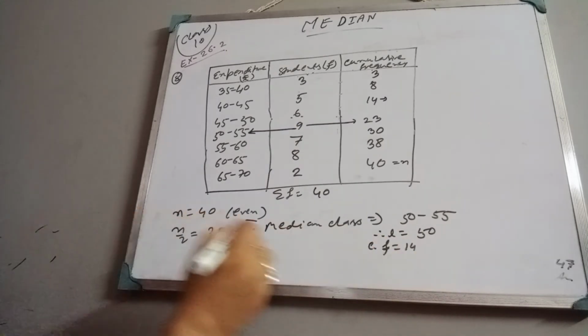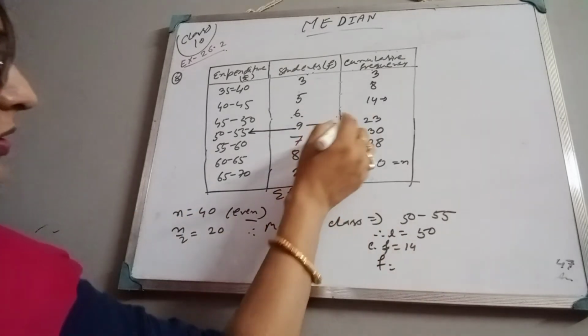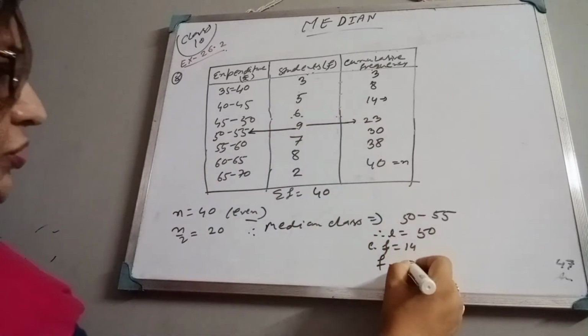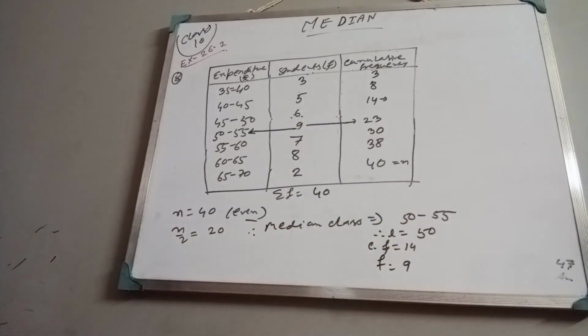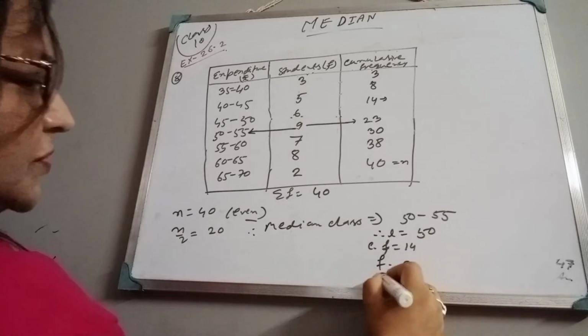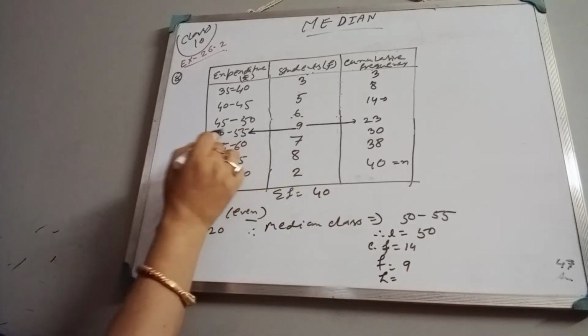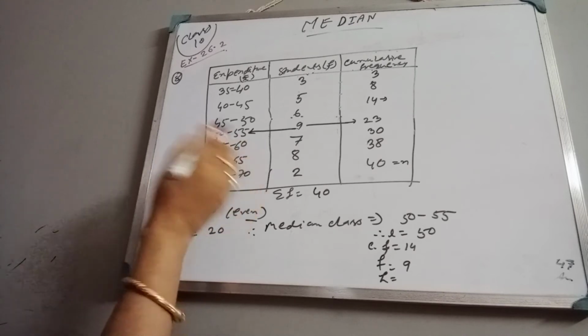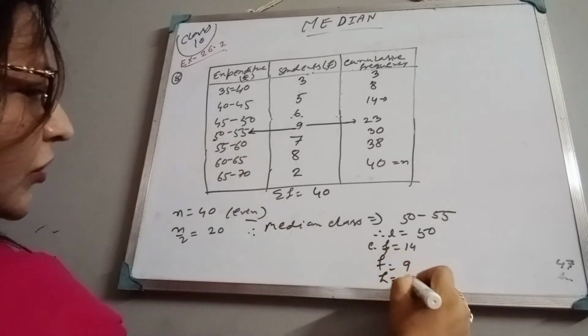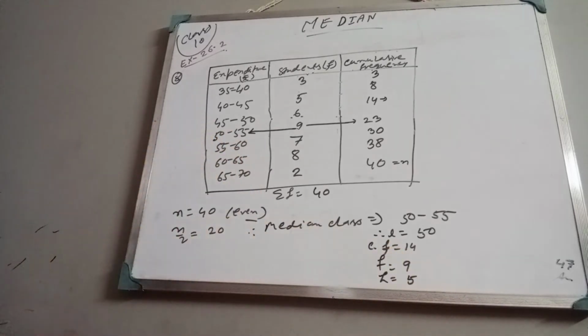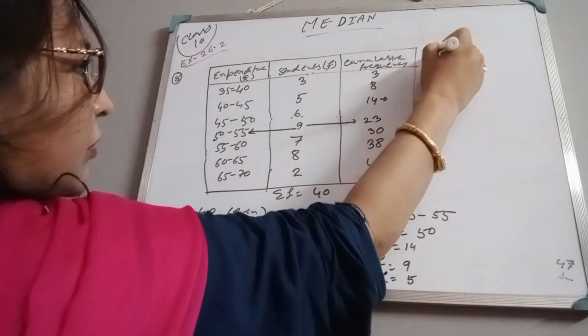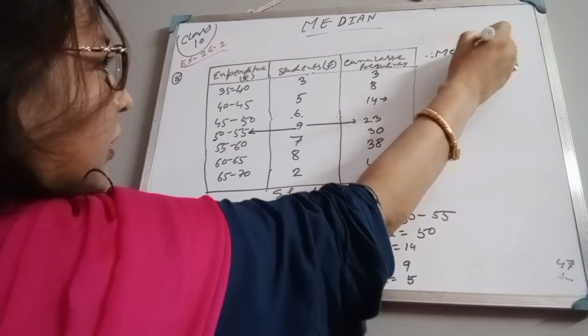And F means frequency. This frequency is 9. So F is equal to 9. And then what is left? H. H means the class size. 50 to 55, so upper limit 55, lower limit 50. So 55 minus 50 gives us 5. So class length is only 5. Then what is median? We will calculate now.